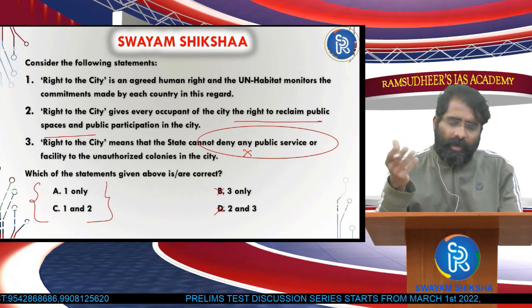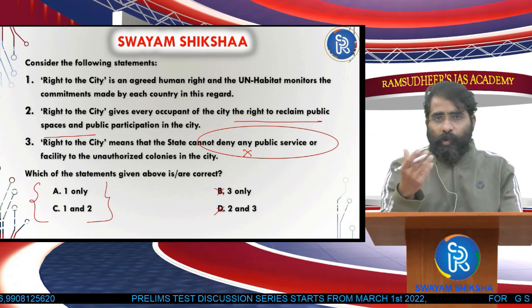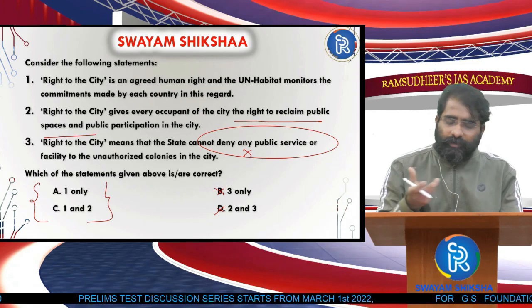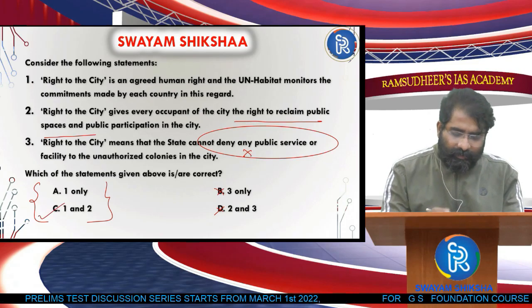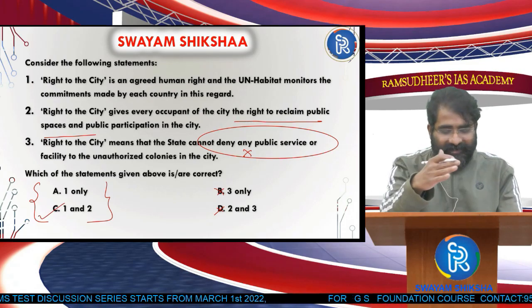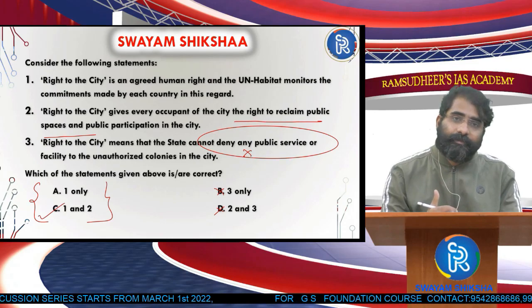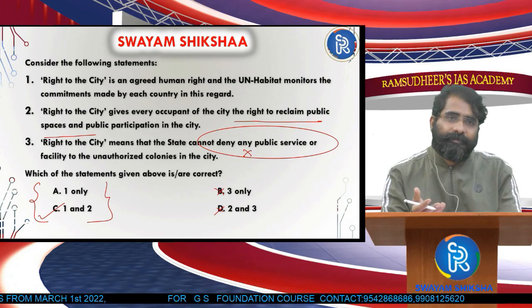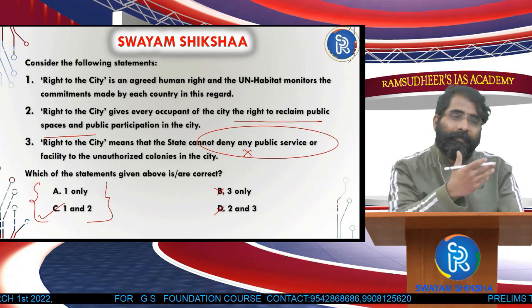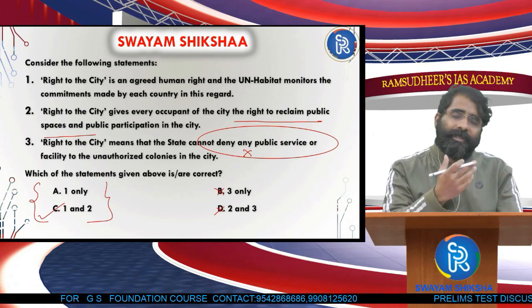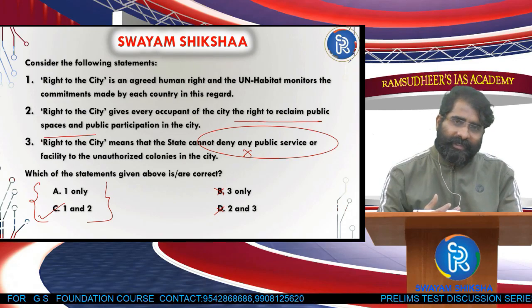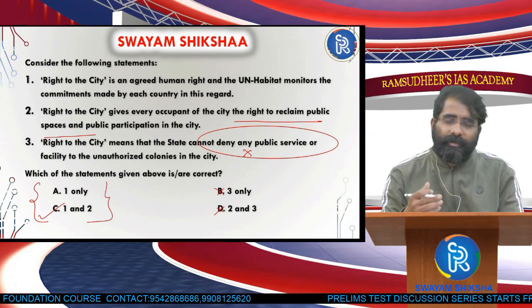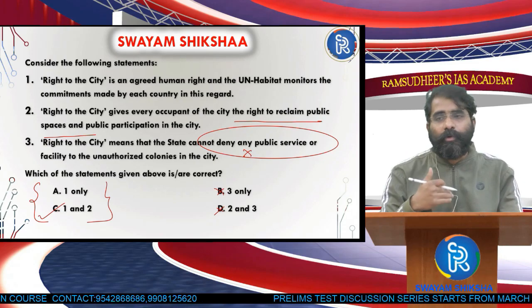So nothing wrong about it. So in a wider perspective, it's okay. So it's public spaces, so no issue, and therefore the answer should be 1 and 2. But at least we have to get to A and C for this question. And since he's saying the right to reclaim public spaces, so everybody has a right to reclaim public spaces, use public spaces. So therefore, second statement, there's nothing wrong about it, and therefore the answer should be 1 and 2. This is how you go for this question.